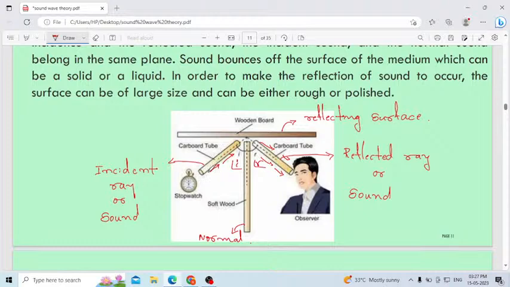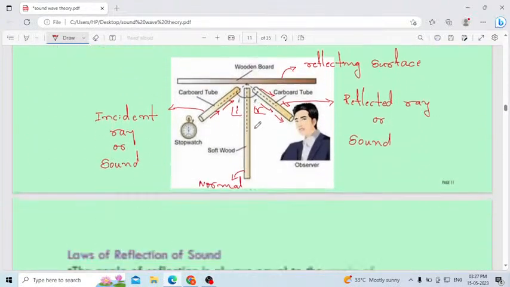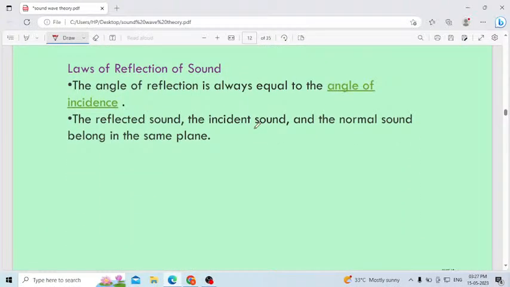Then the incident ray, reflected ray, otherwise incident sound, reflected sound, and the normal, all of them will lie on the same plane. Correct? Now you can observe all of them lie on the same plane. Therefore, this is also one of the examples of reflection of sound. This one you can easily do at home also.